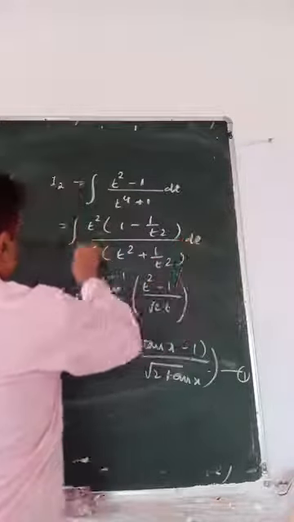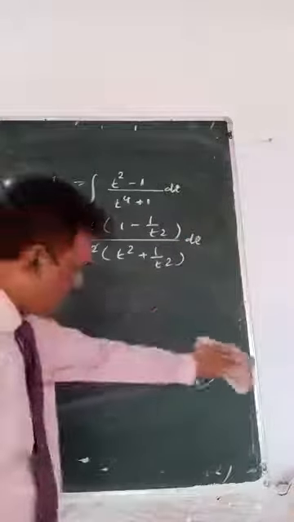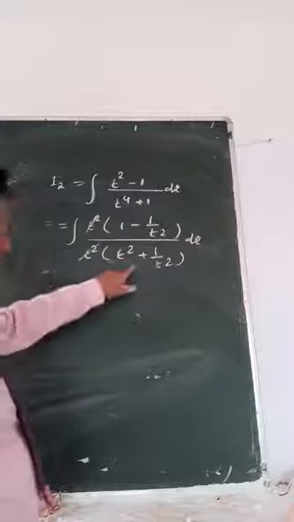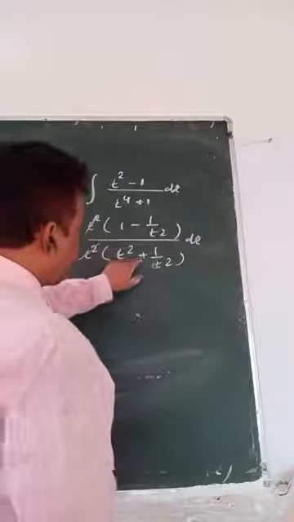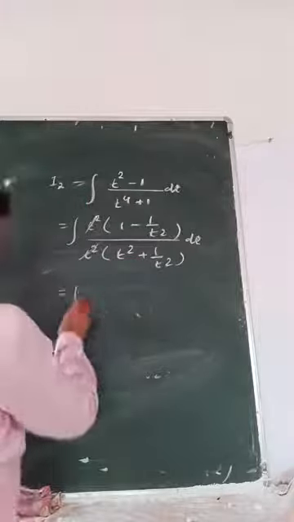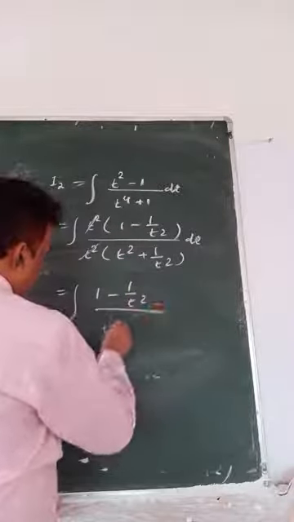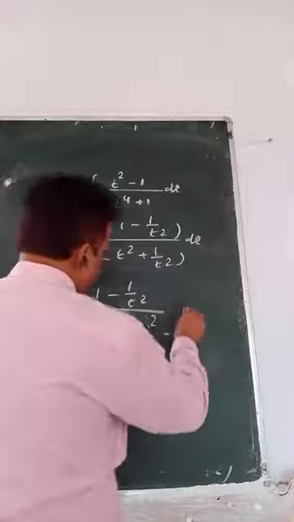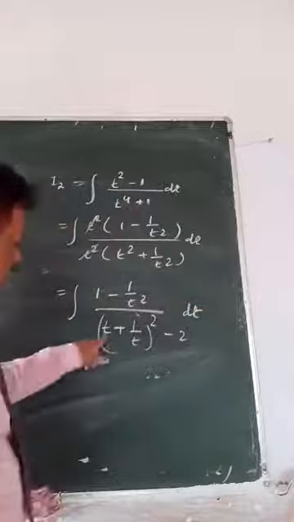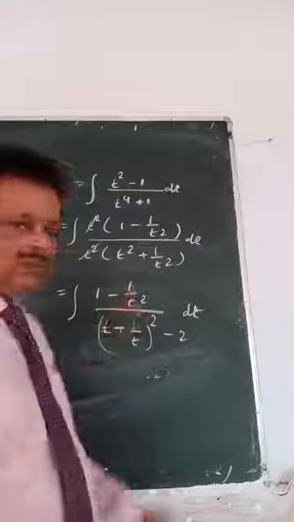Okay, then which formula? Minus का derivative plus होता है. So plus वाला formula. What is plus formula here? This is t plus 1 by t whole square minus 2. Because t का derivative 1, 1 by t का derivative minus 1 by t square.